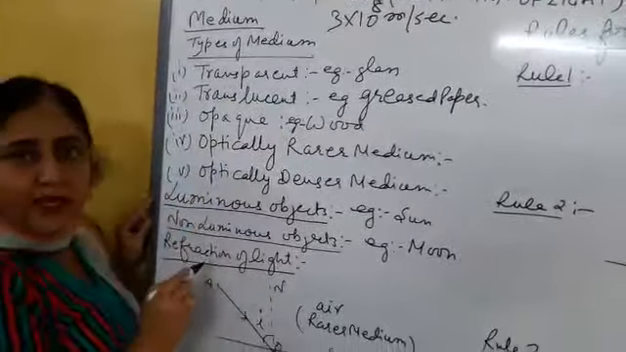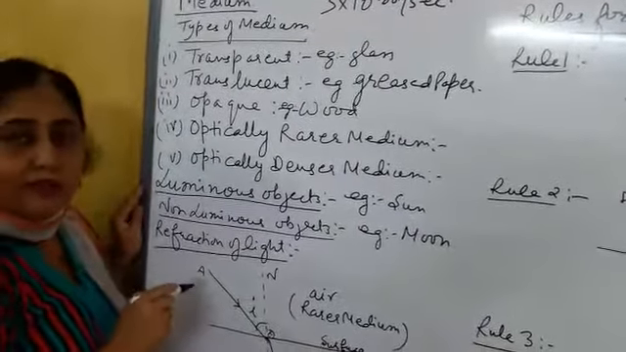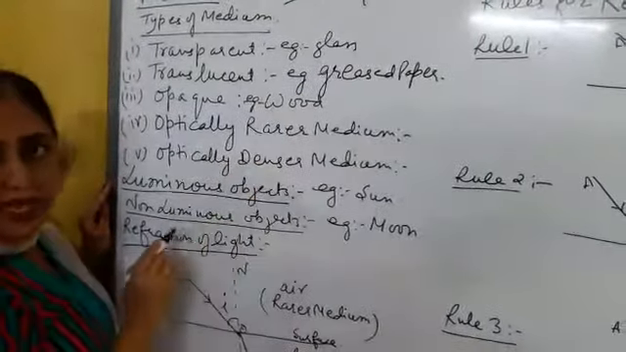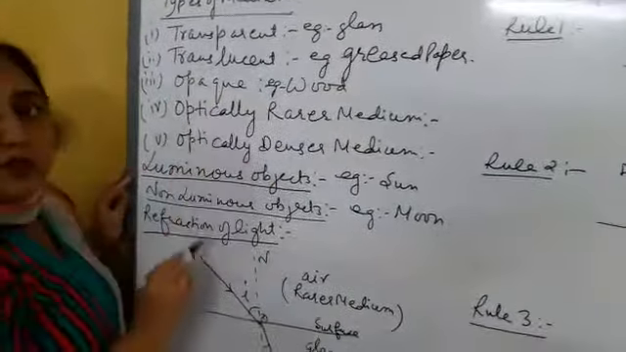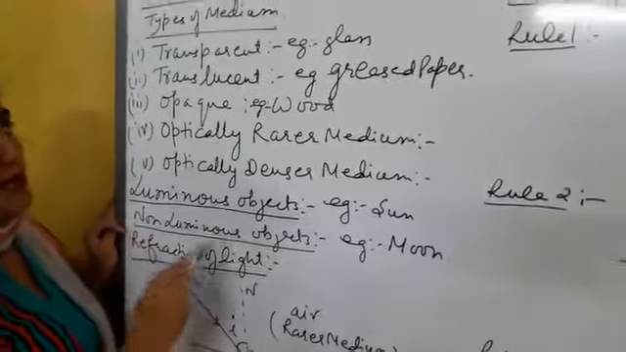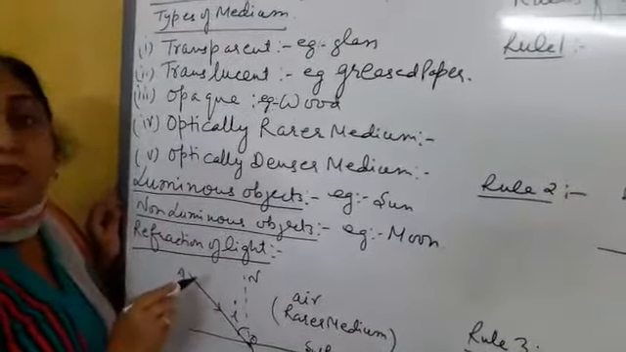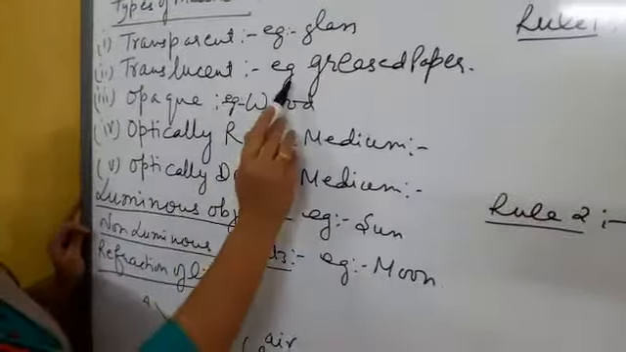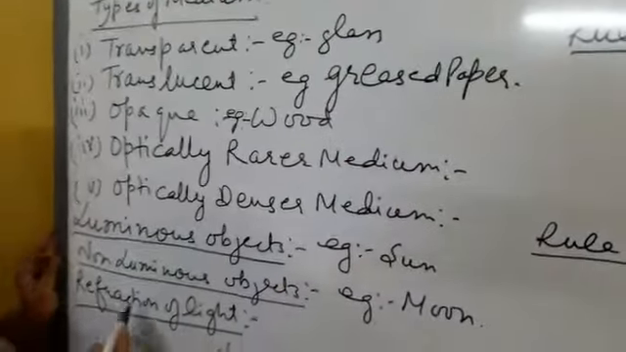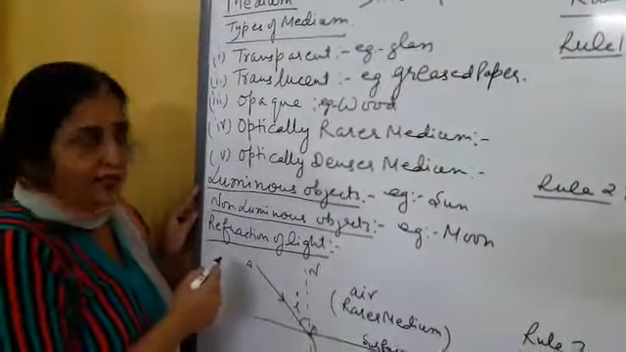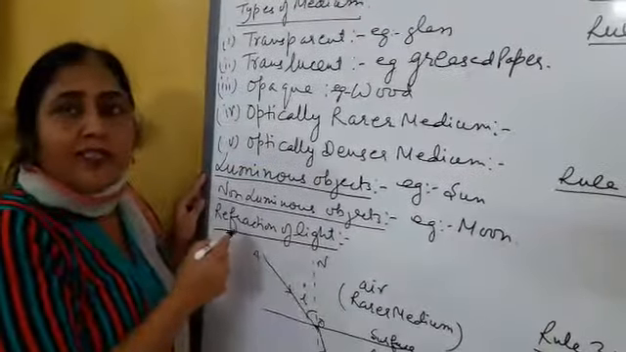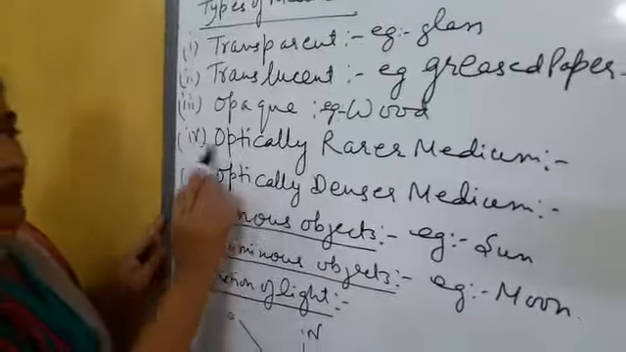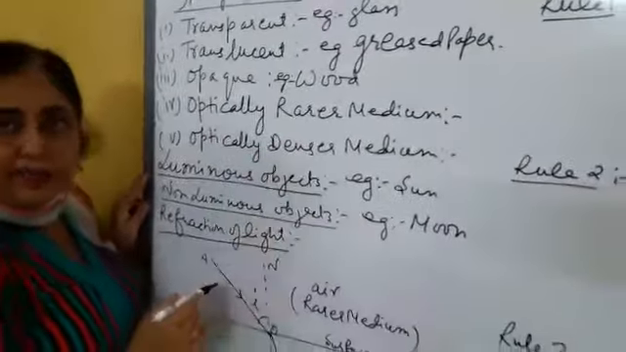First one is transparent medium. It is a medium through which light passes completely. Example, glass. Second is translucent medium. It is a medium through which light passes partially. Partially it is absorbed and partially it passes. Example is greased paper. Third is opaque medium. It is a medium through which light does not pass. Example, wood.